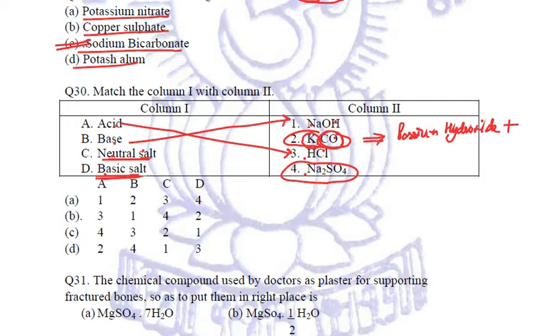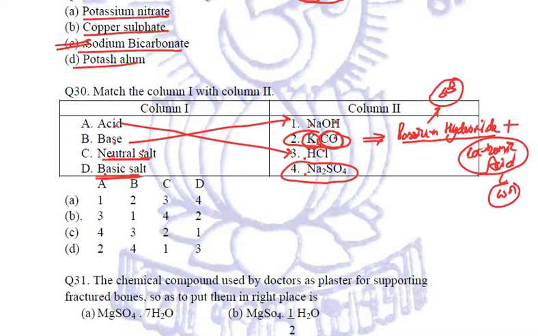CO3 is H2CO3, hydrogen carbonate, which is carbonic acid, right? So ultimately it is being formed by potassium hydroxide and carbonic acid. Now potassium hydroxide is a strong base, we have just seen above. Carbonic acid is a weak acid. So if a strong base reacts with a weak acid, a basic salt is formed.